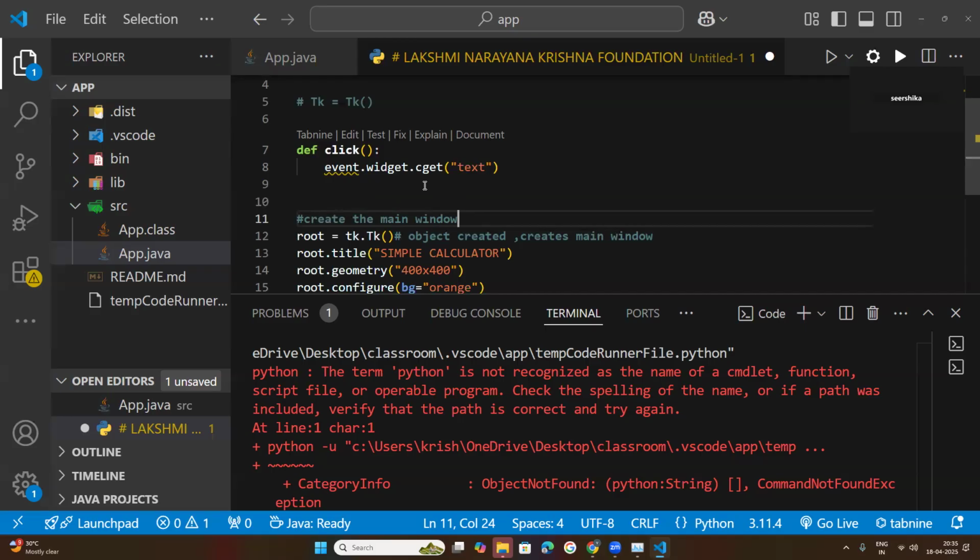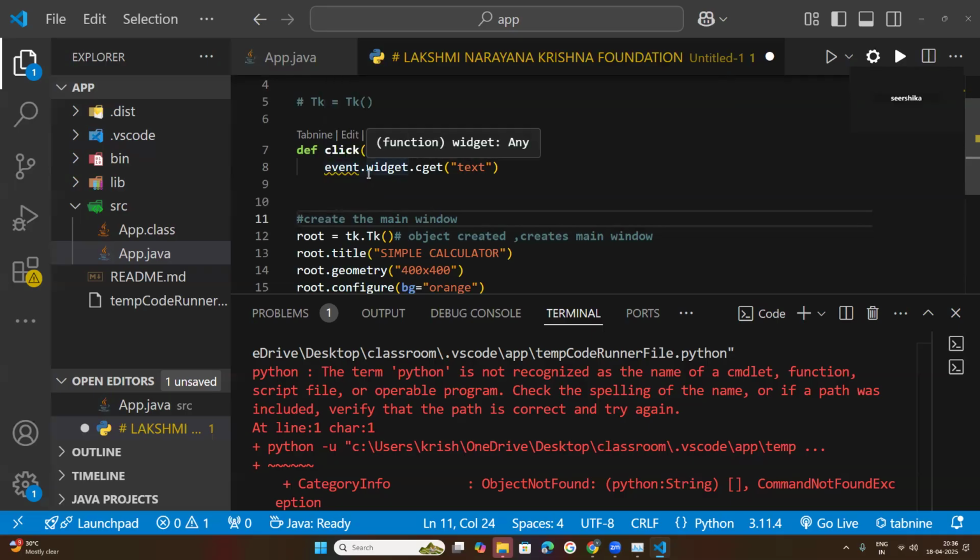So event.widget.cget text. What do you mean by this? That is very important. You need to understand that. Why? Because try to understand, event here is an object. Okay, event is an object. That object, whenever a button is clicked. So next I will create a button. So this event is the object.